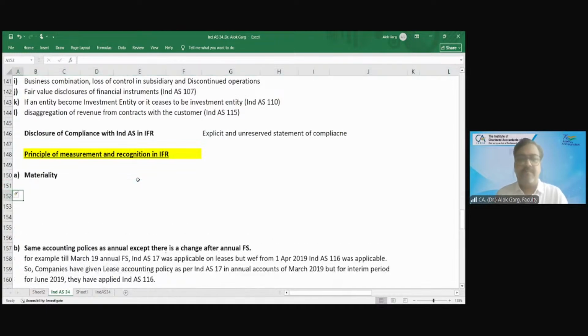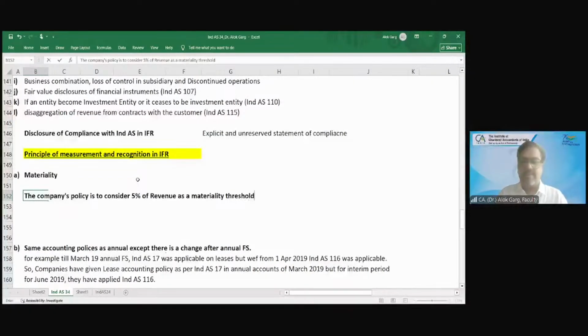For example, the company's policy is to consider 5% of revenue as a materiality threshold. The full year revenue is 1,000 crores.